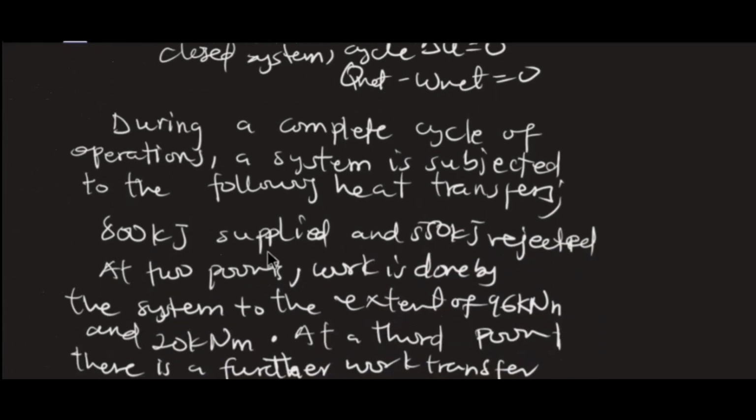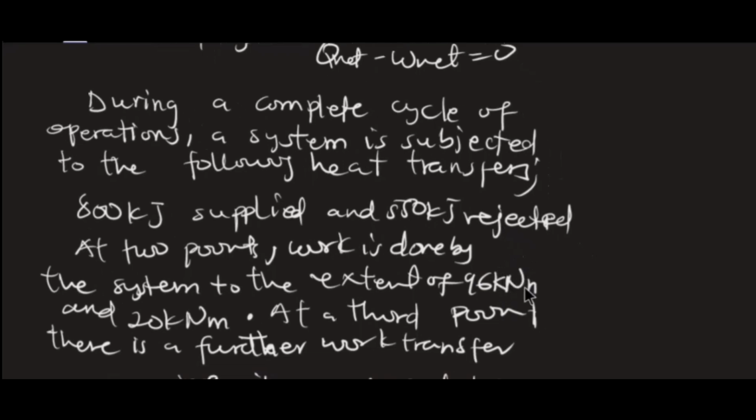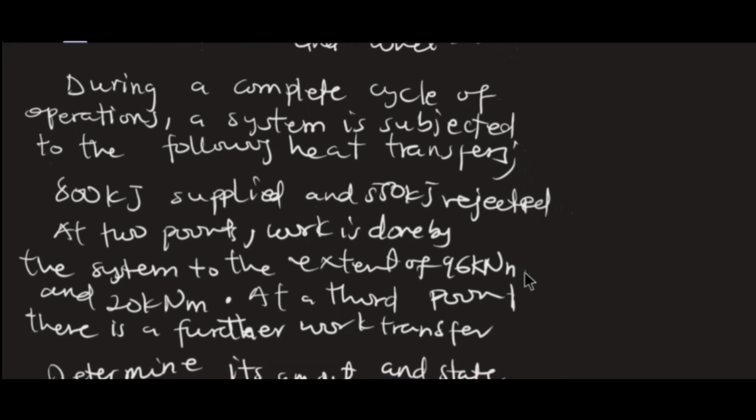During a complete cycle of operations, a system is subjected to the following heat transfers: 800 kilojoules supplied and 550 kilojoules rejected. At 2 points, work is done by the system to the extent of 96 kilonewton meter and 20 kilonewton meter.